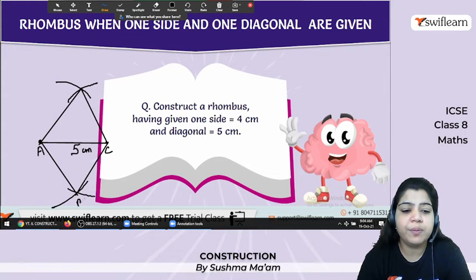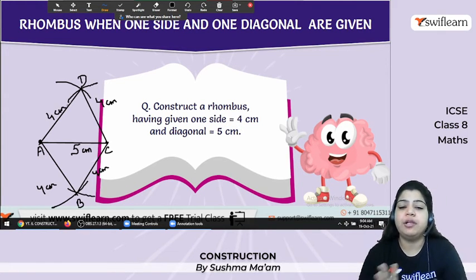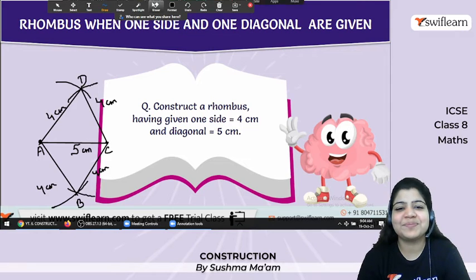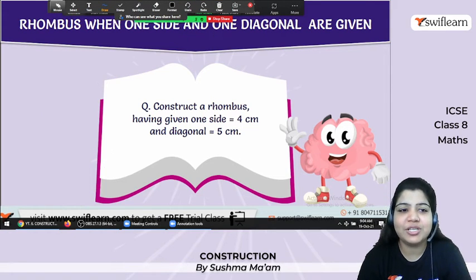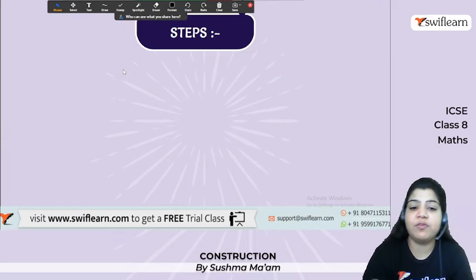So this one is your B and this one is your D. So see, 4 centimeter, 4 centimeter, 4 centimeter and 4 centimeter. Okay, this is the final rhombus. Clear? I hope that this is very much clear to all. So the steps you must know.